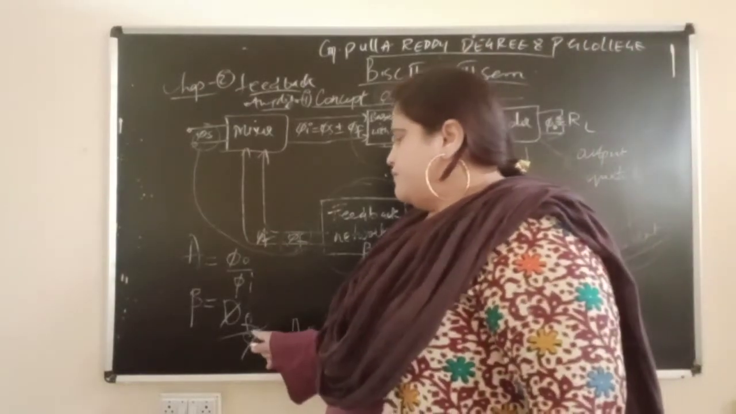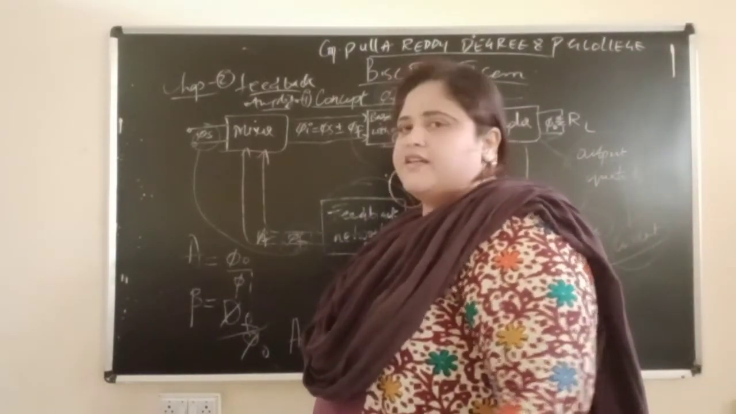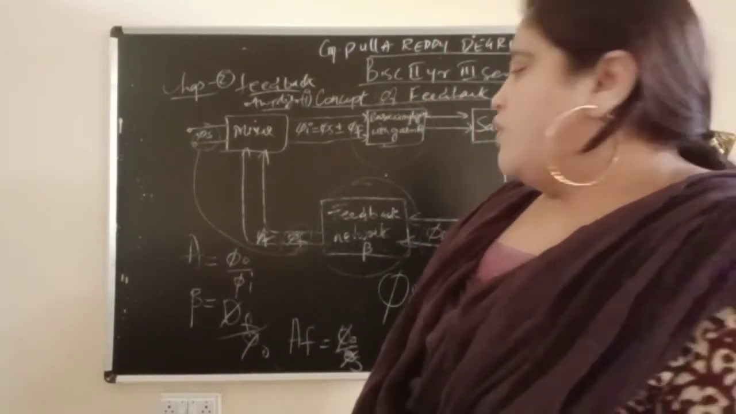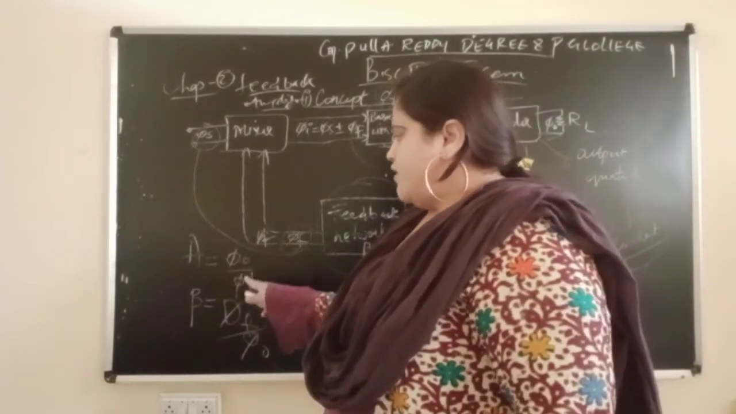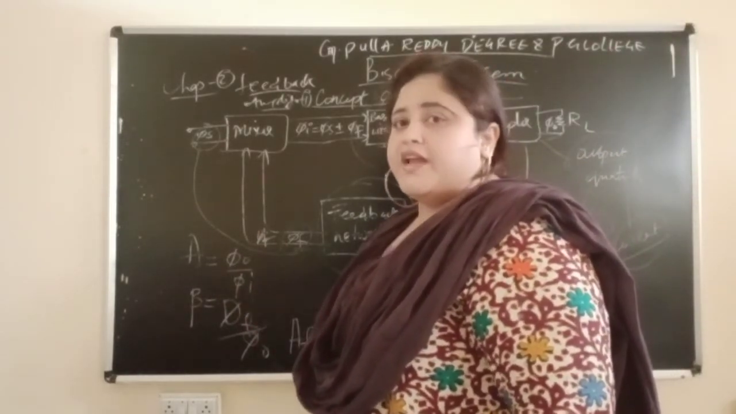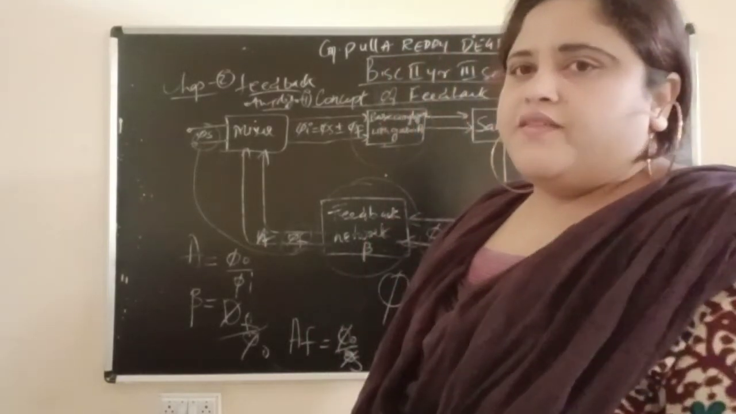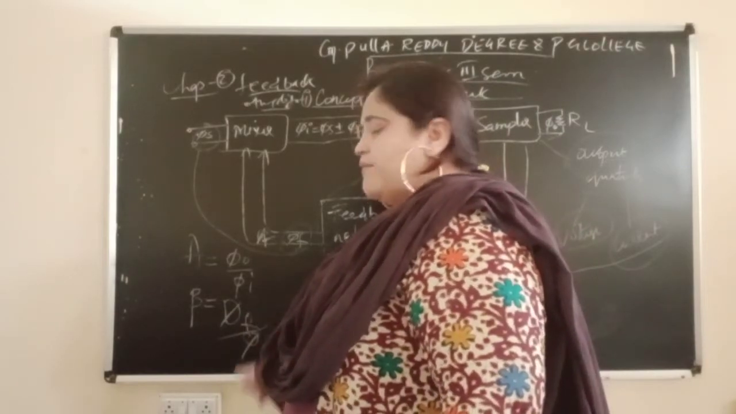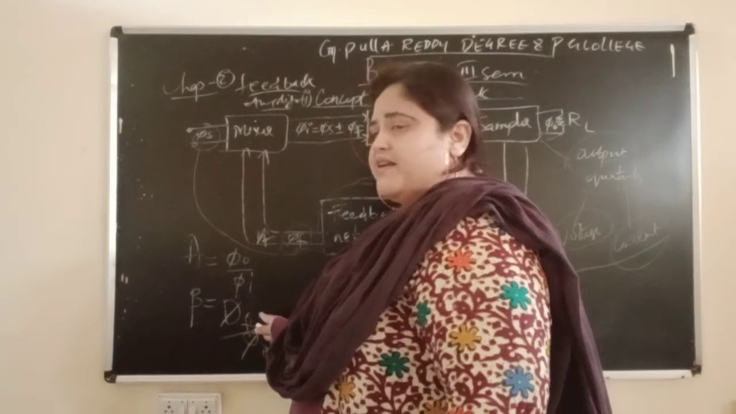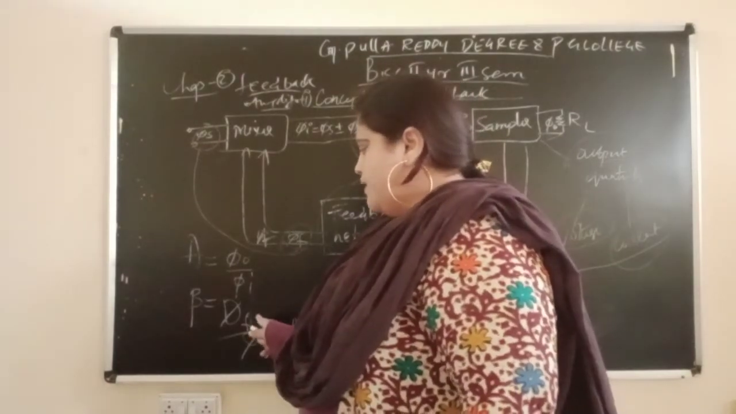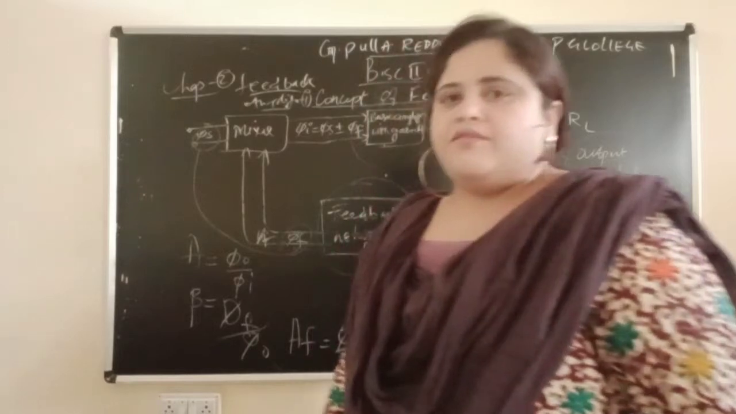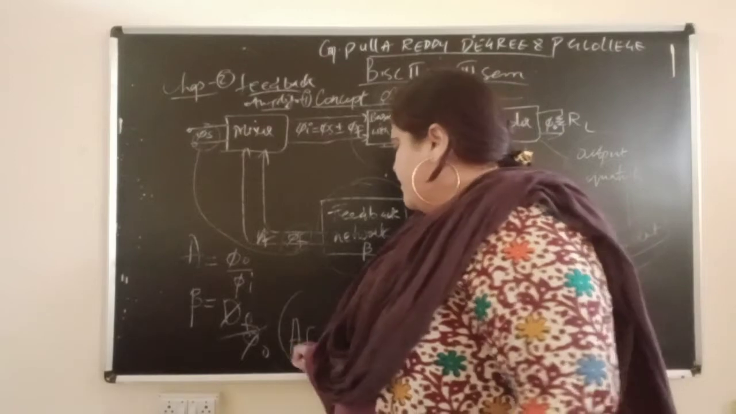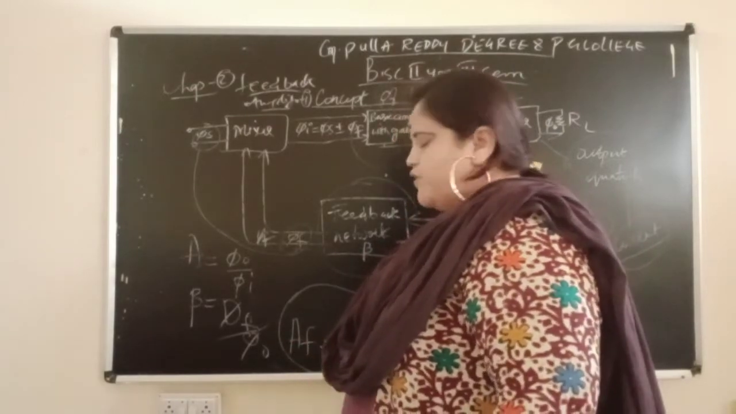So what will we get from the basic amplifier? Gain, phi naught by input. The gain formula is obviously output divided by input. What is the beta formula? Beta means the feedback fraction coming from the feedback network. Beta is phi f by phi naught, feedback by output.